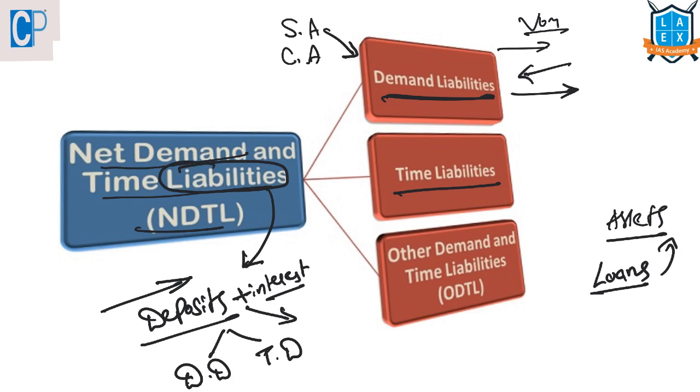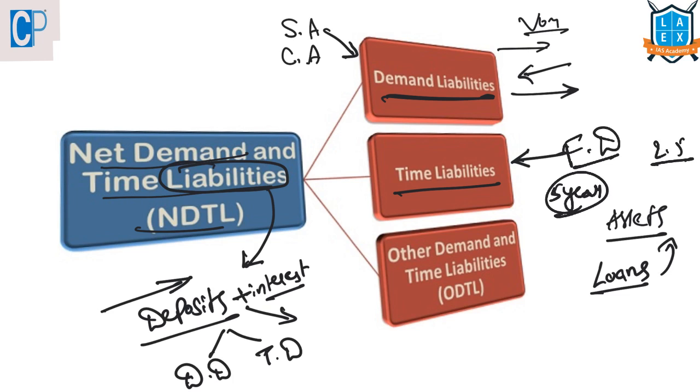What about the time liabilities? These are the deposits which we get at the end of the maturity period. For example, I have done a fixed deposit of 2.5 lakh rupees for 5 years. So I can't take this money whenever I want. I can get this money only after 5 years because this is a maturity period. So these are the time liabilities.